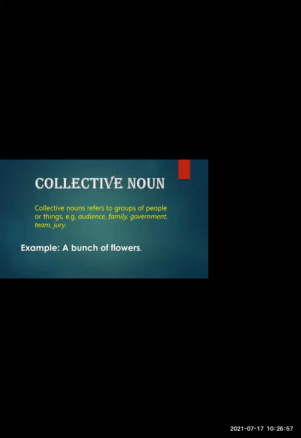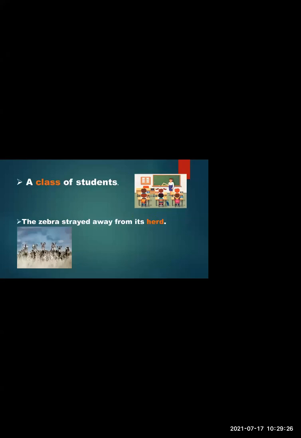I hope you are clear about what a proper noun, a common noun, and a collective noun are. Now I want all of you to frame one sentence on each of the nouns which we have studied till now. Chat box. Come on, quickly. Okay, this is an example of a collective noun. A class of students. The zebra strayed away from its herd.